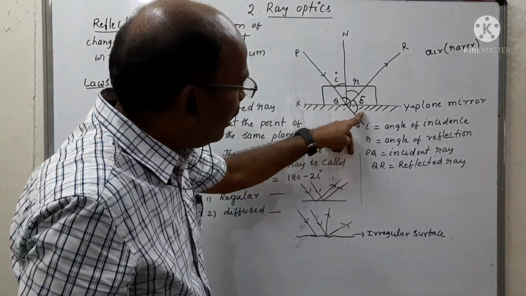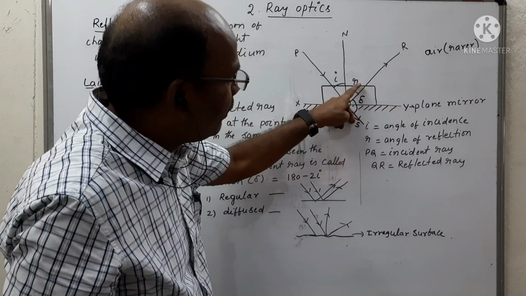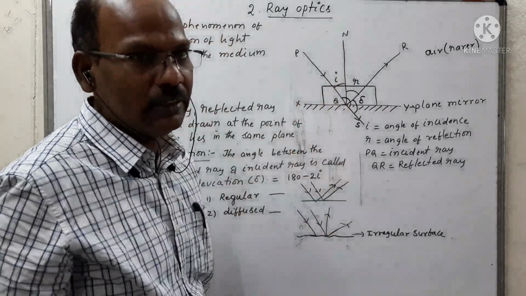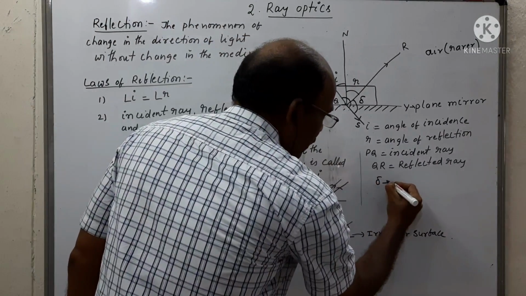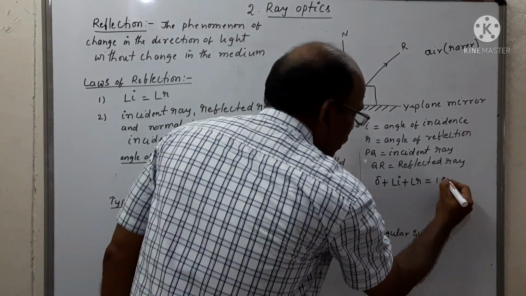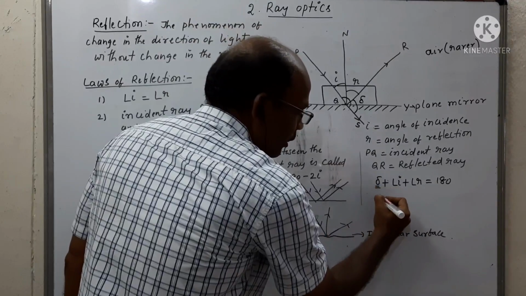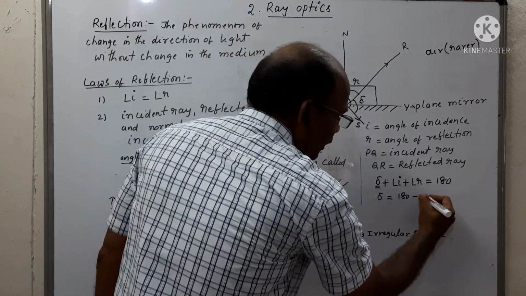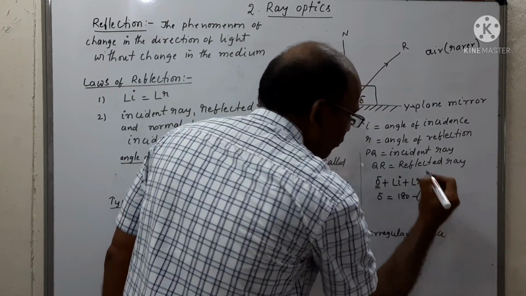One is the angle of deviation delta, the second part is the angle of reflection R, and the third part is the angle of incidence I. That means we can write delta plus angle I plus angle R is equal to 180, the straight angle. But we want to calculate the angle of deviation. Delta is equal to 180 minus (angle I plus angle R).